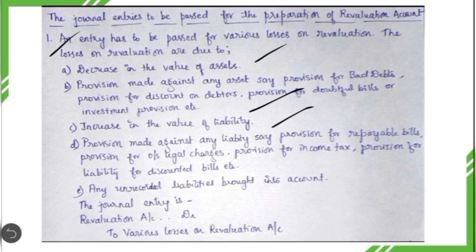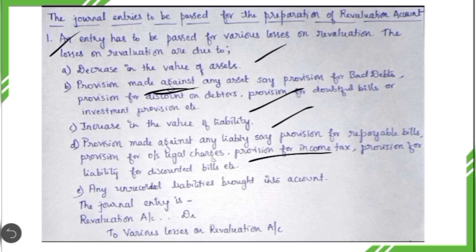Then the next one, provision made against any liability, say provision for repayable bills, or provision for outstanding legal charges, or provision for income tax, or provision for liability for discounted bills, etc. In the second reason, we discussed how a provision created against an asset results in revaluation loss. Similarly, in the fourth adjustment also, whenever we create a provision against liability, that also results in revaluation loss.